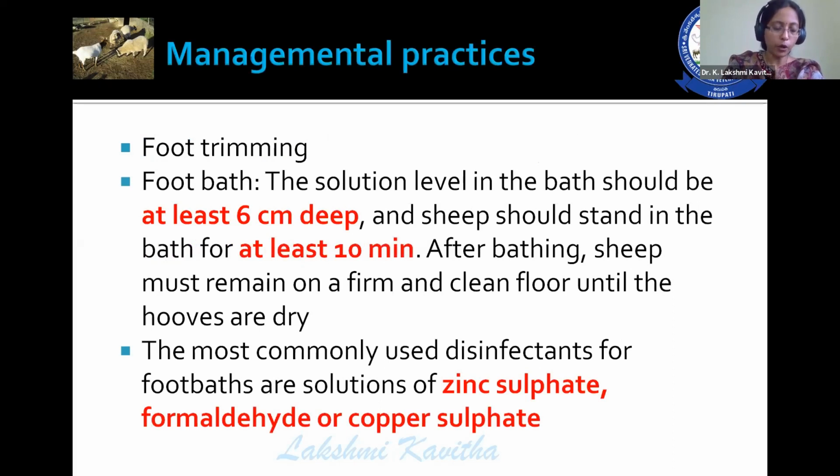Foot trimming is very, very important. Next, foot bath. The level of this foot bath solution should be at least 6 centimeters deep, and the animal should stay in that foot bath for at least 10 minutes. After foot bathing, sheep must remain on a firm and clean floor until hooves get dried.